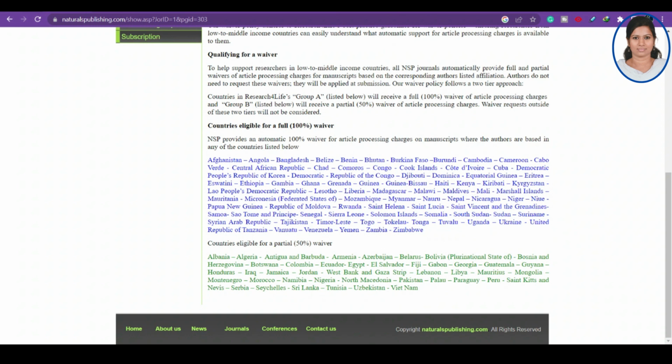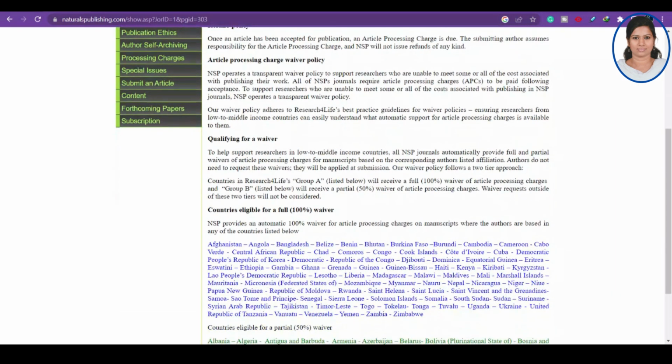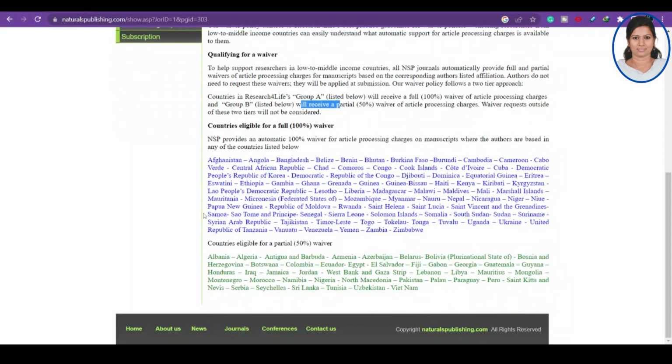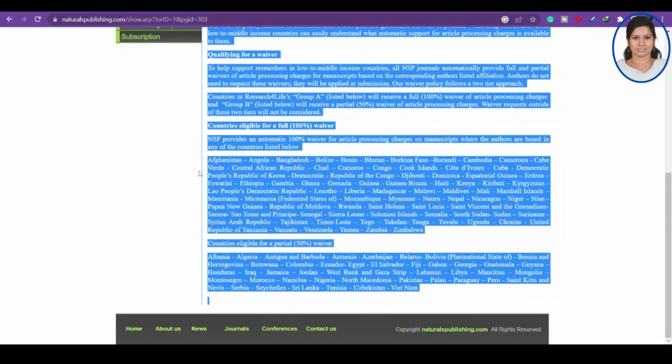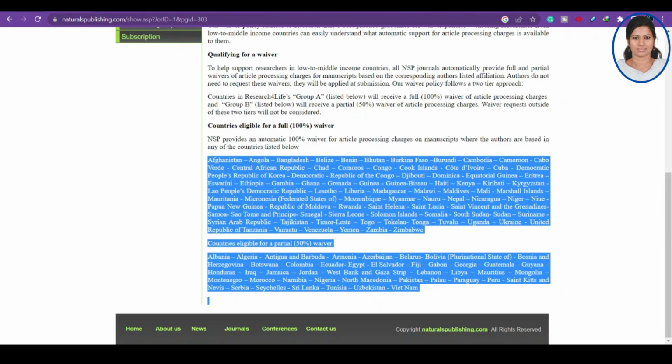You can see whether you are living in any of these countries. They will receive a partial waiver. Waiver requests from outside of these countries will not be considered. If you don't belong to the countries mentioned below, then it is not acceptable.